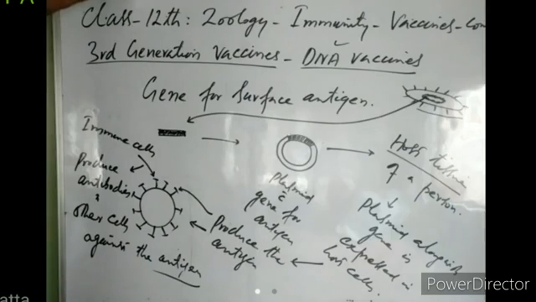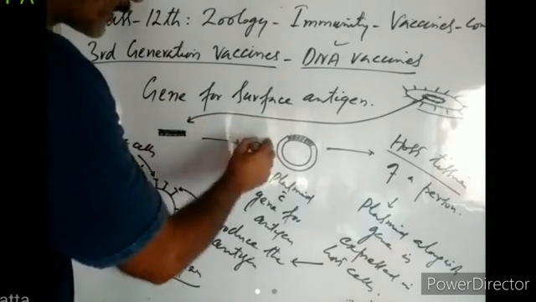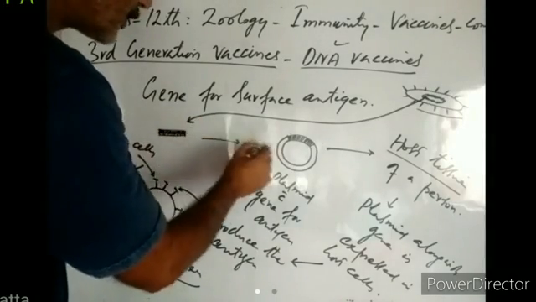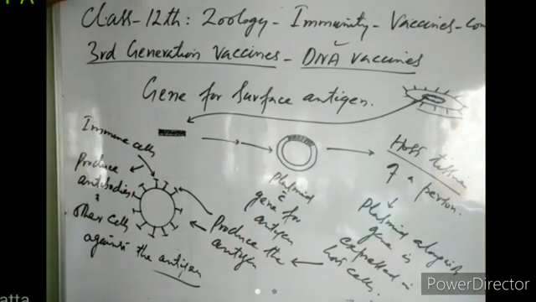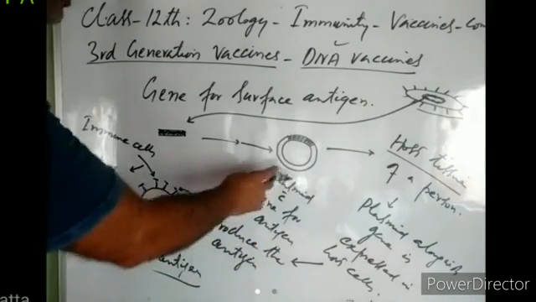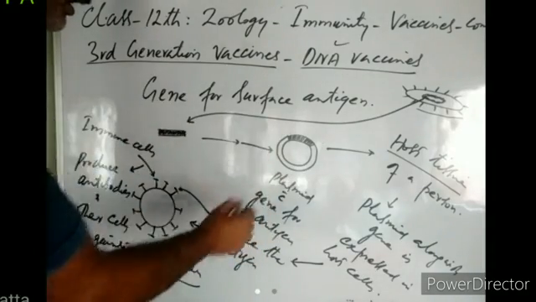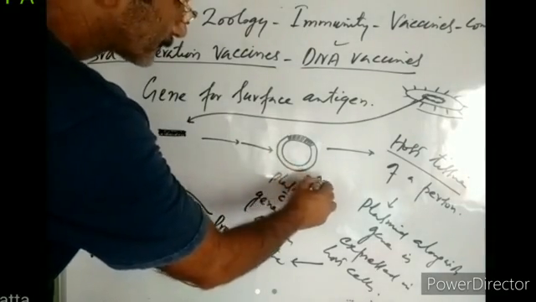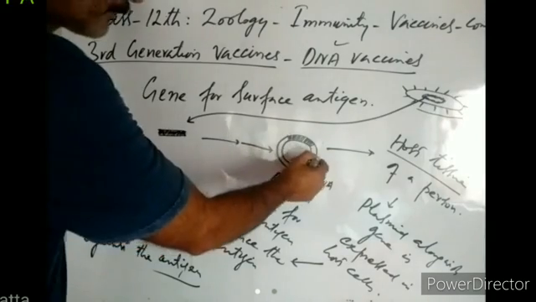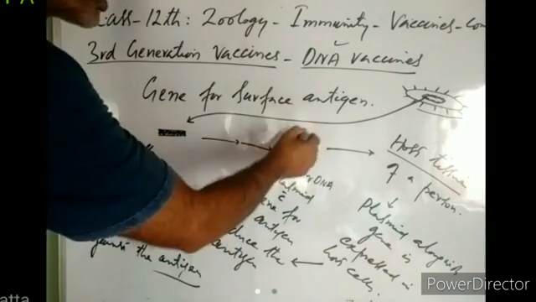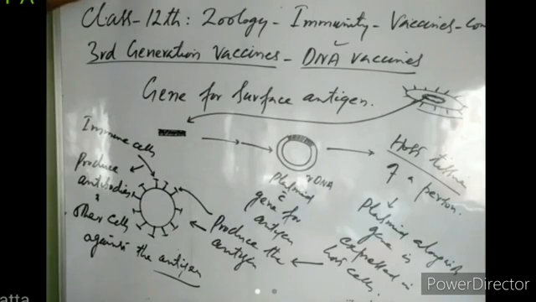They take out this gene from the bacterium, pathogen, or virus. And then they incorporate this gene, which is responsible for formation of the antigen, into a bacterial plasmid. So the plasmid here acts as a vehicle or a carrier. When the plasmid is combined with this gene, a recombinant DNA is formed. It contains plasmid bacterial DNA and pathogen DNA. When two DNAs combine, that DNA is known as recombinant DNA, right?